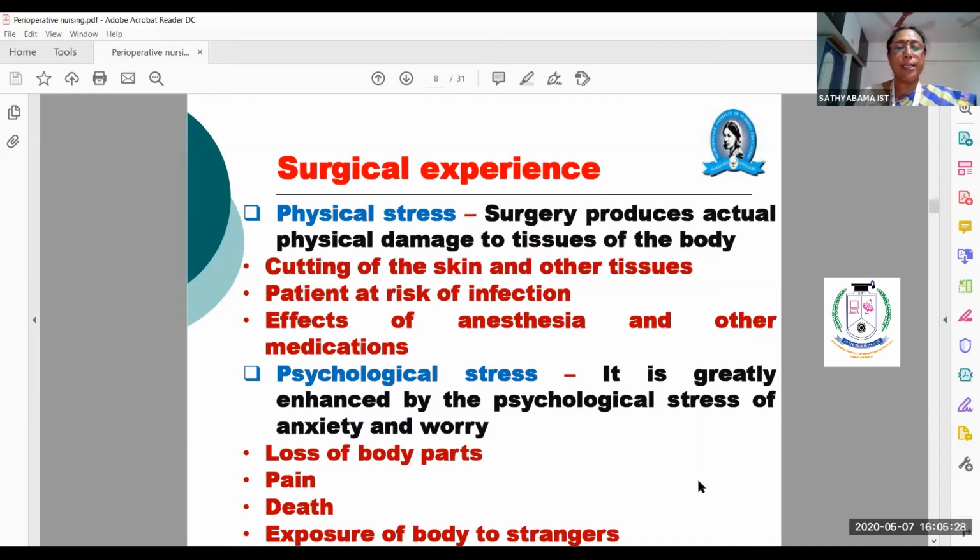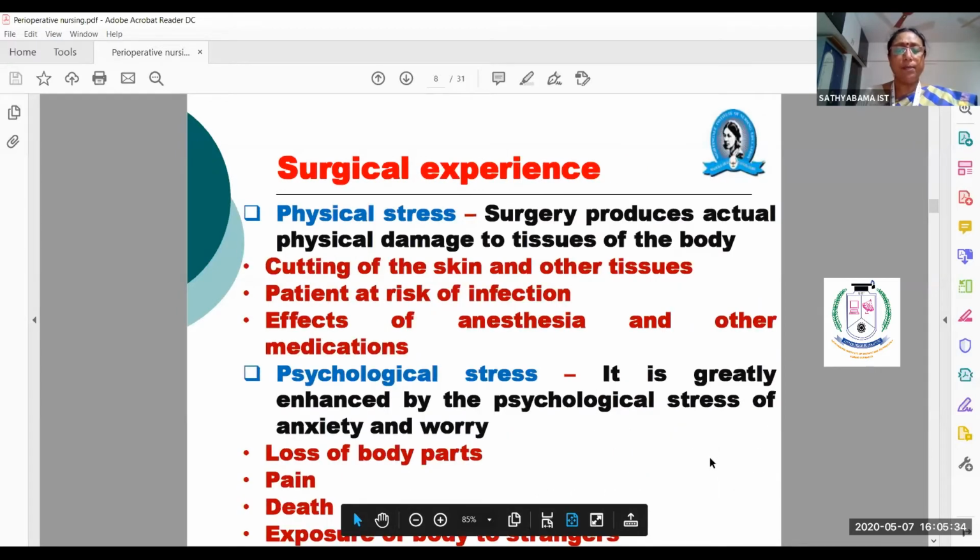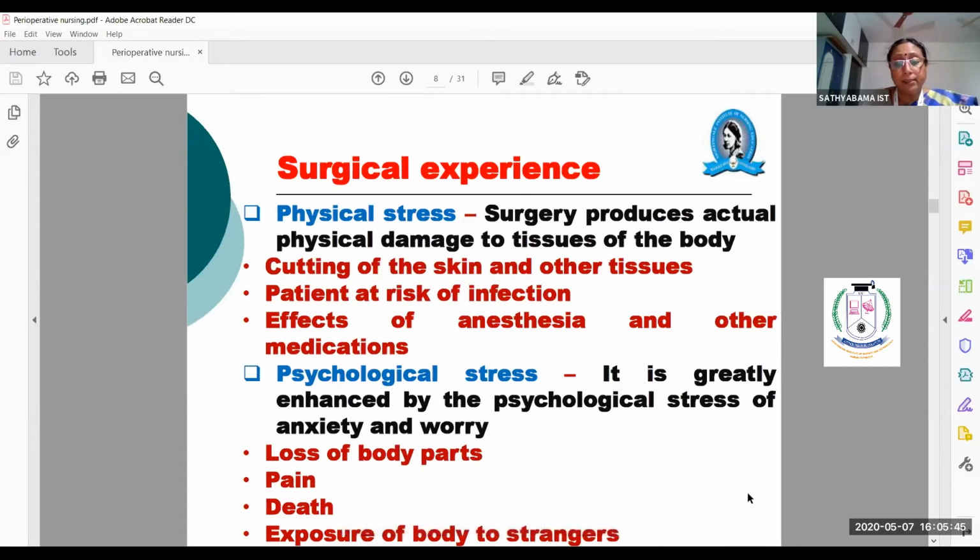So it is greatly enhanced by the psychological stress of anxiety and worry, due to loss of body parts and the pain. Sometimes the patient might think, oh, after this surgery I might die.